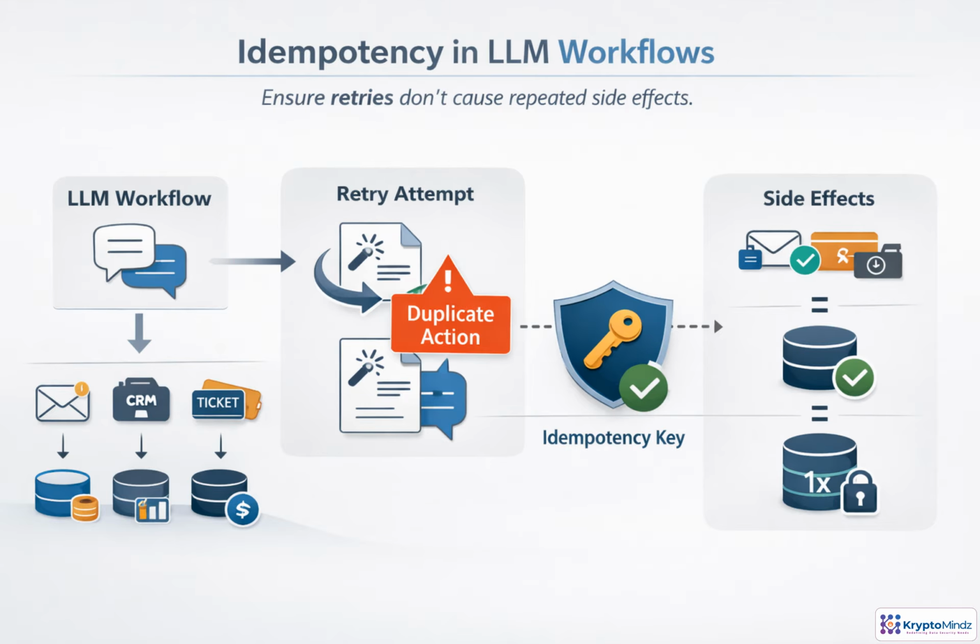LLM workflows often do more than generate text. They send emails, update CRMs, create tickets, charge cards, and write to databases. If orchestration retries after a timeout or partial failure, the model step may run again and call the same tool twice. Idempotency makes those retries safe. Each logical action carries a stable idempotency key. The downstream service checks whether that key has already been committed. If not, it performs the action and stores the result. If yes, it returns the previous result without repeating the side effect.